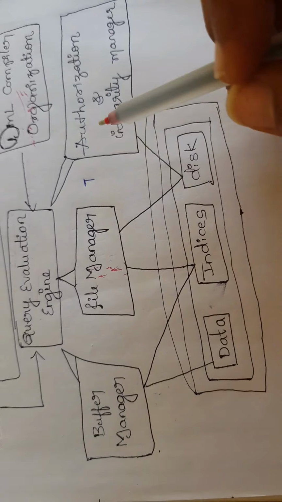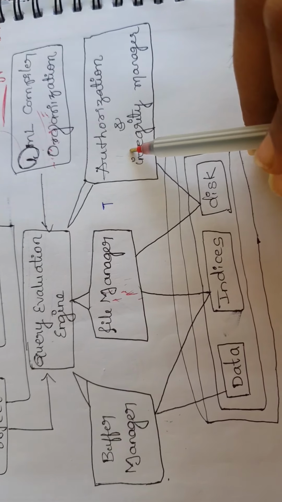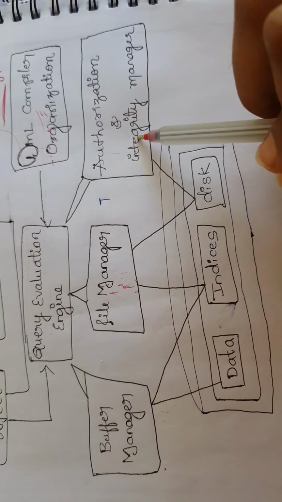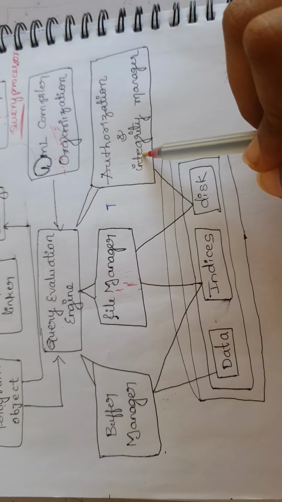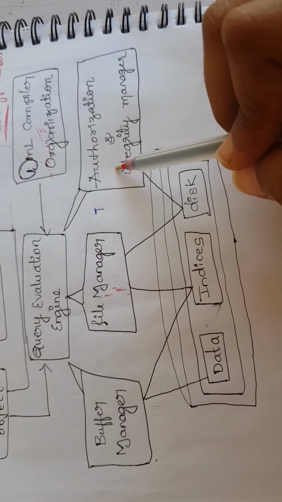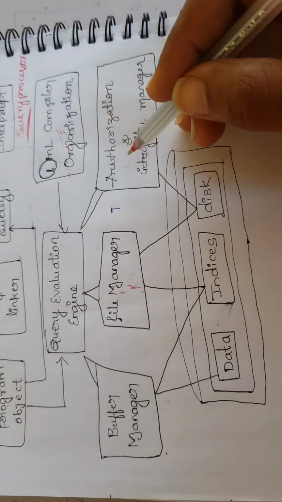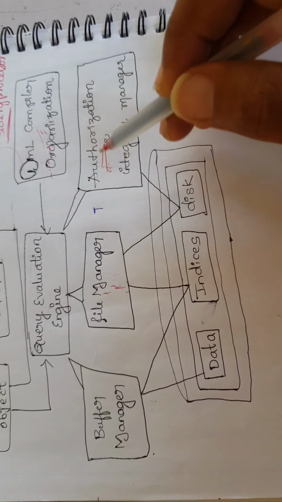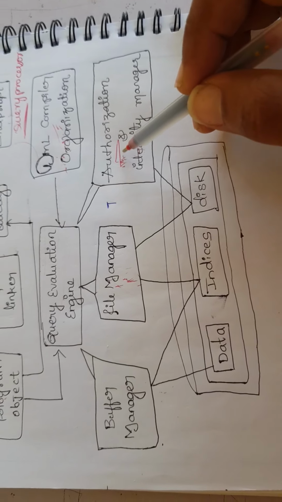If you go for the authorization and integrity manager, it verifies whether the integrity constraints defined on the data are satisfied or not. It tells whether it is satisfied or not. The authorization manager checks the authority of users and allows only authorized users to access the data. It checks the users and allows only the authorized users.